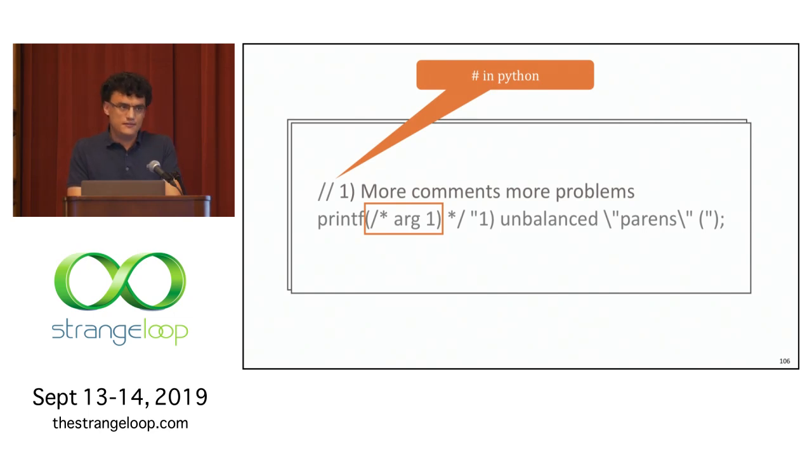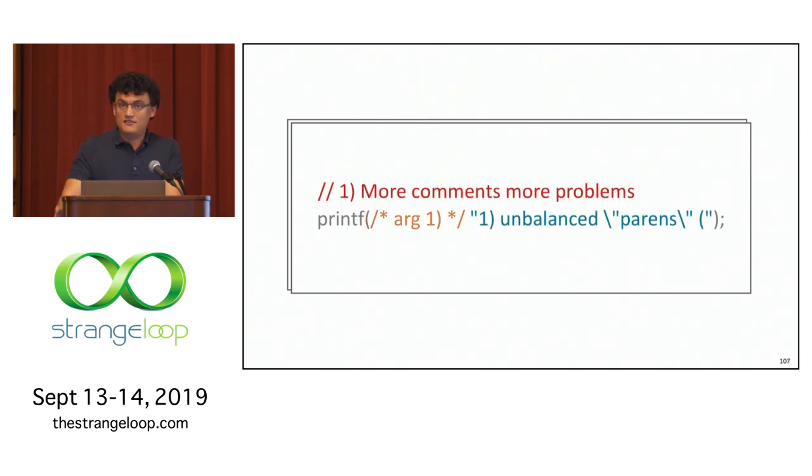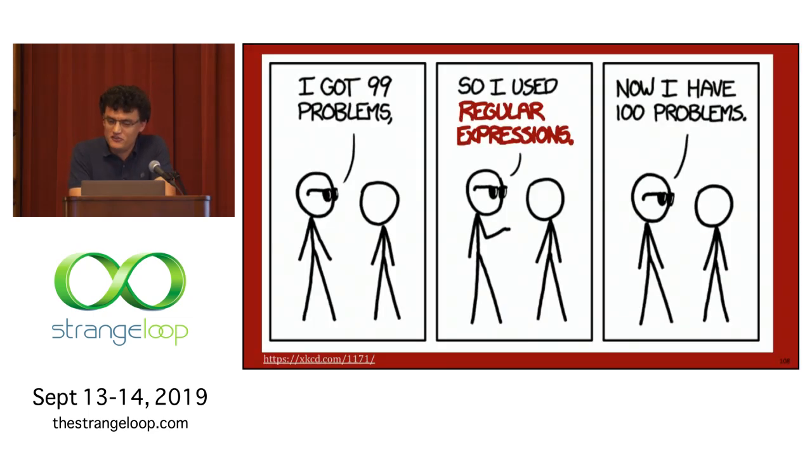What does this mean? If we treat text as sequences of characters, we don't know anything about the distinction between code and data. An editor is going to highlight some of these things for you, and conceptually we think of things in this way. But if we're actually interested in matching things like arguments or comments or strings and using regular expressions, well, this is only going to end up with more problems, right? And if you do this for these complicated code examples with varying syntax, this is not just like turning 99 problems into 100, it's like orders of magnitude more.